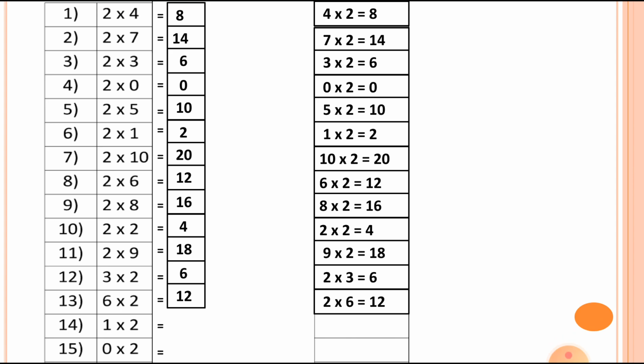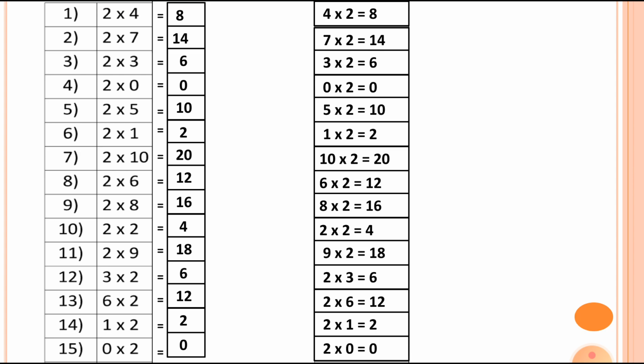Now number 14, 1 2s are 2. So we can write down 2 1s are 2. Then number 15 is 0 multiplied by 2 is equal to 0. So the multiplication fact is 2 multiplied by 0 is equal to 0.